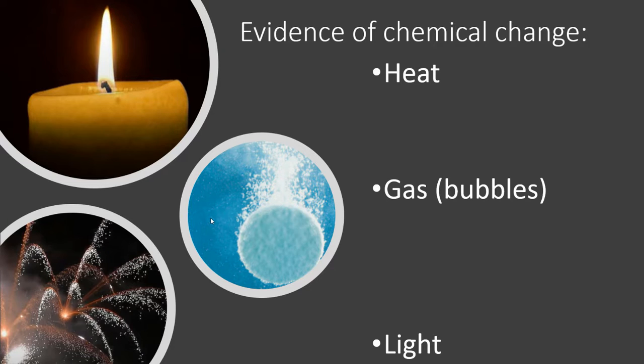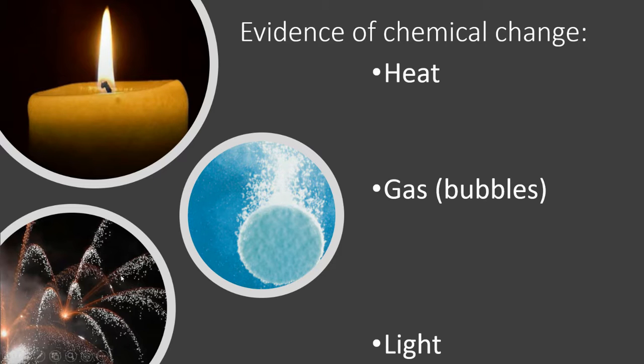Evidence of chemical change. There are certain things we can see that can tell us a chemical reaction might happen. It doesn't always work perfectly, but if something gives off heat, we probably have a chemical reaction. Here I'm burning something, it's giving off heat. If I see bubbles, that means a chemical reaction happened. It's releasing gas. Certainly if I blow bubbles in a pool, that's not a chemical reaction, but here's an Alka-Seltzer tablet. Those bubbles are a new substance, so that is a chemical reaction.